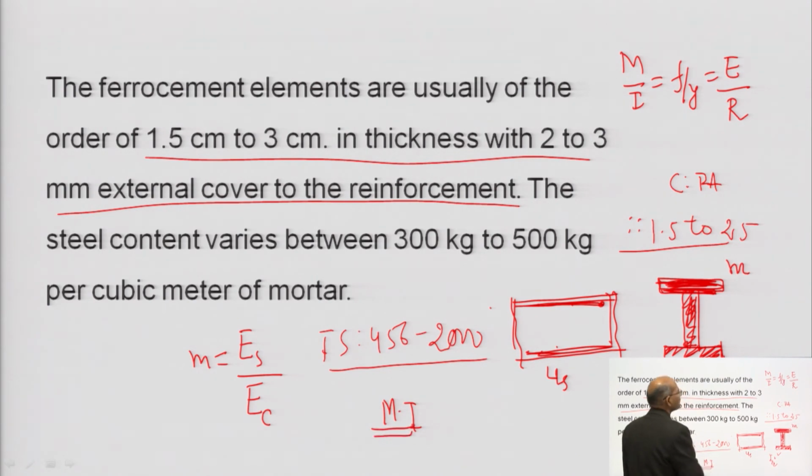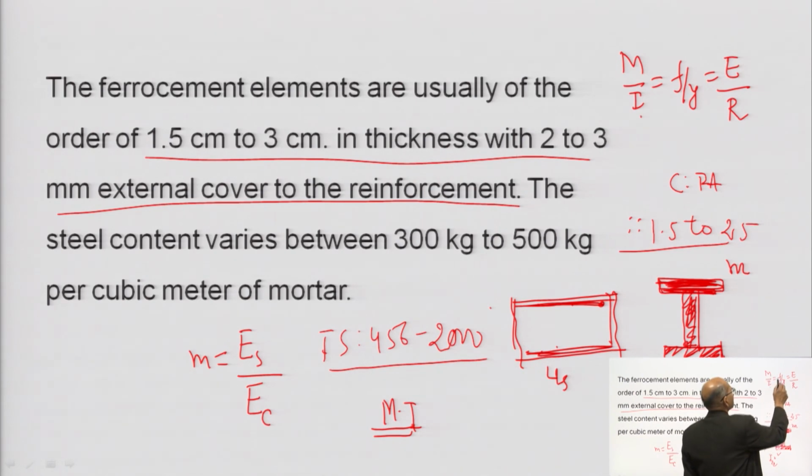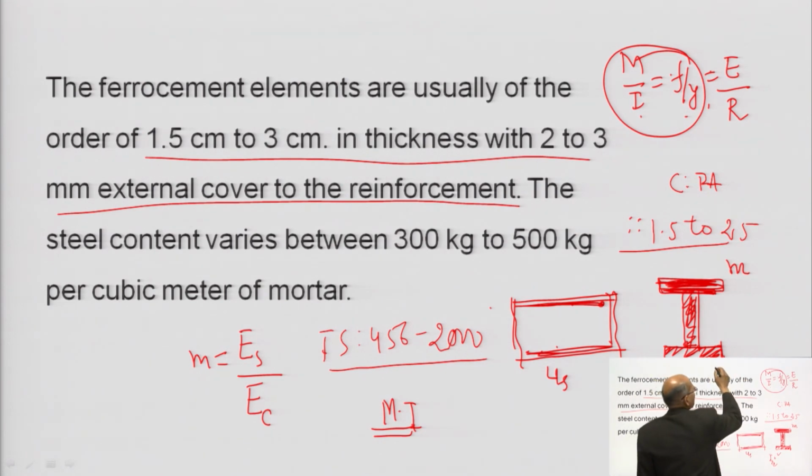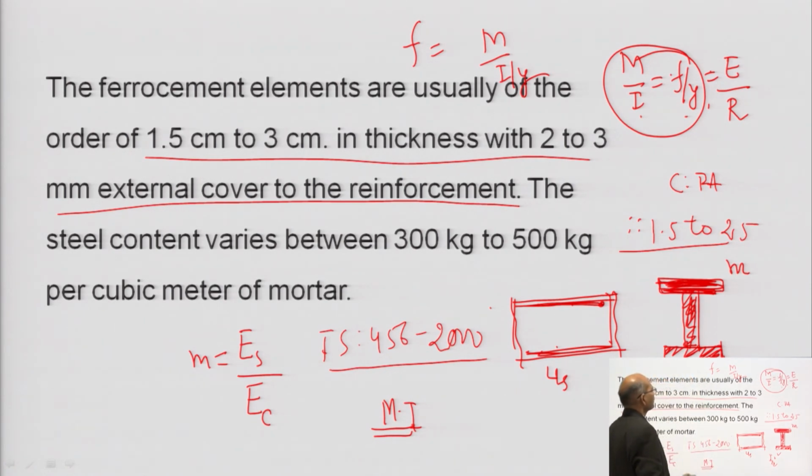Once we got the moment of inertia, we apply the formula M by I equals f by y equals E by R. Just take these two parts. Suppose I want to get how much flexural stress it is going to take. This is nothing but f equals M into y by I. So, we can get the value of f, how much it is going to take.